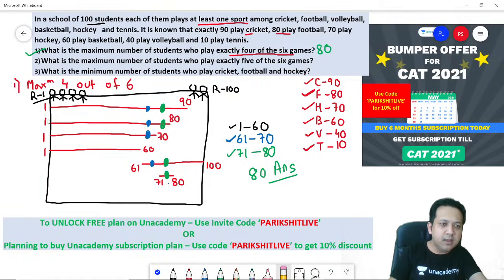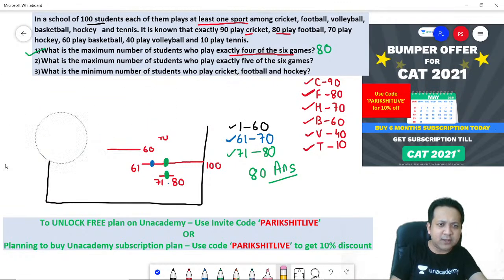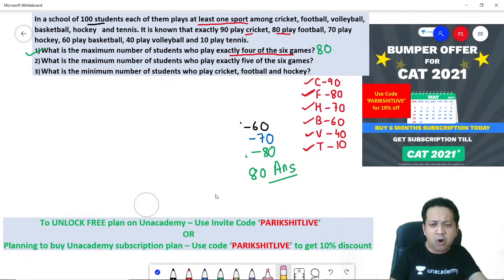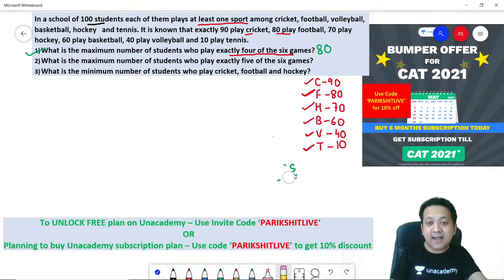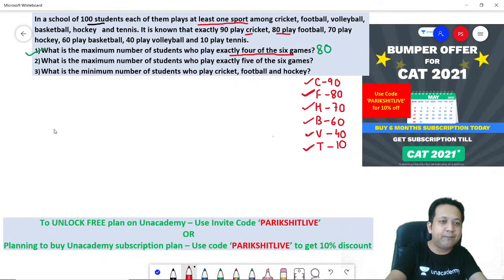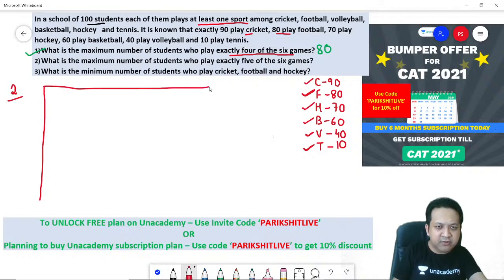Let's look at question number 2 now. So this is a very awesome method of solving sums, maxima minima sums, just by drawing lines. What is the maximum number of students who play 5 of the 6 games? 5 of the 6 games. So remember, there are a total of 100 students.